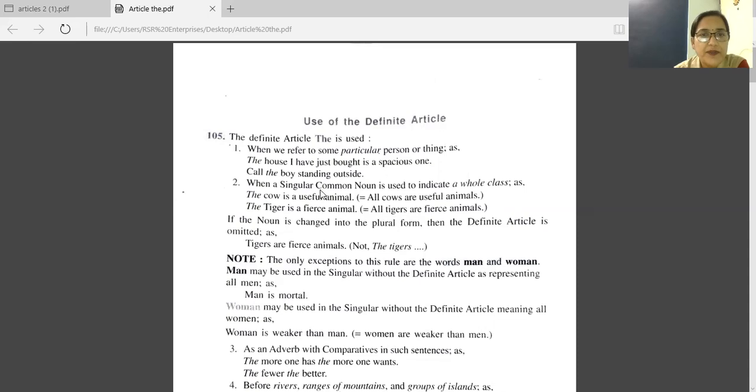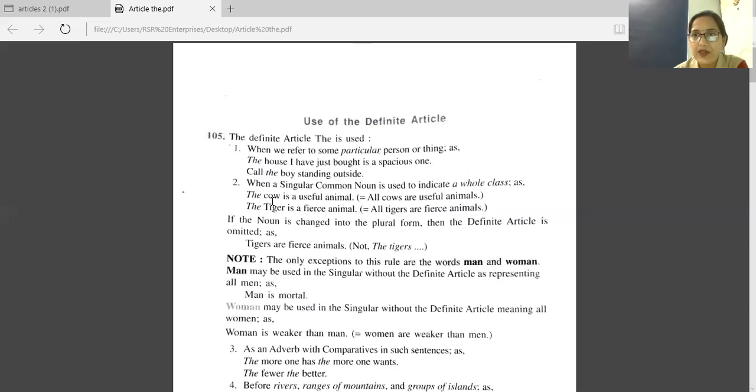Next point, when a singular common noun is used to indicate a whole class. A common noun is a noun which we use in general, and a singular one. At that time we have to use the when it is indicating the whole class, whole group, whole community. See this example. The cow is a useful animal.